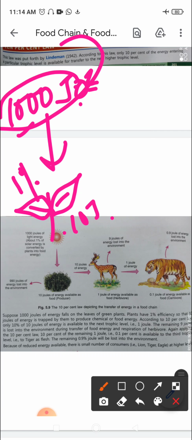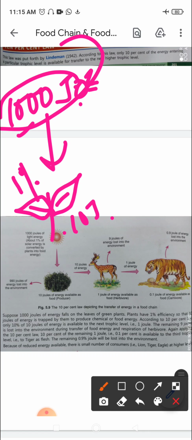The remaining 9 joules is lost into the environment during the transfer of food energy and respiration of an herbivore. Again, applying the 10% law on the remaining 1 joule, 0.1 joule of energy is available.